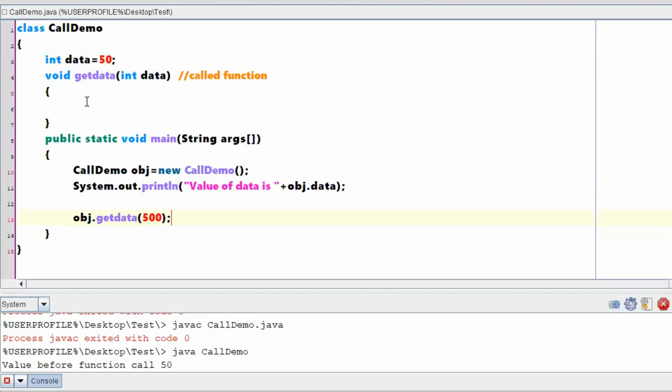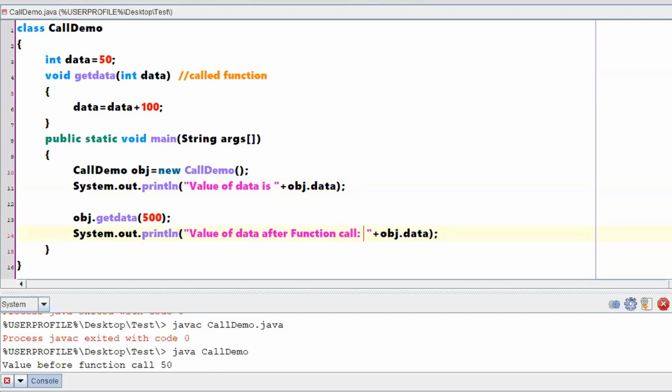Now within this particular method, let me write an instruction. Data, which means the new value of data is equal to the previous value of data plus 100. This is the value that I have changed with respect to data, right? After this particular change, let me print the value of data, right?